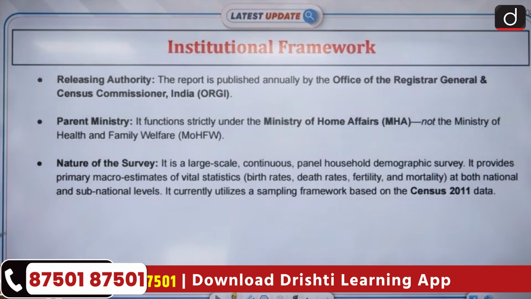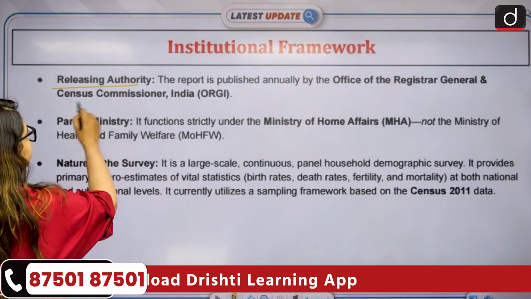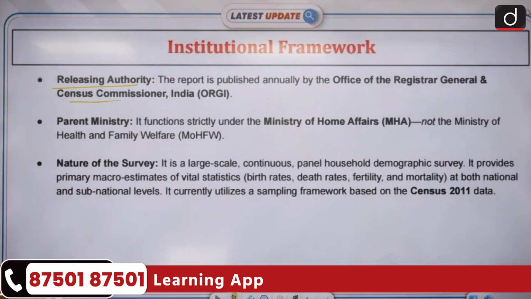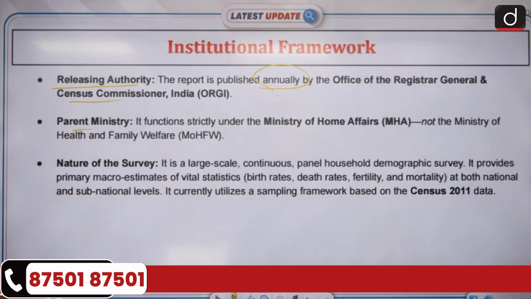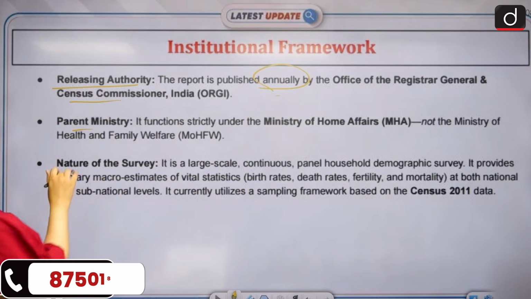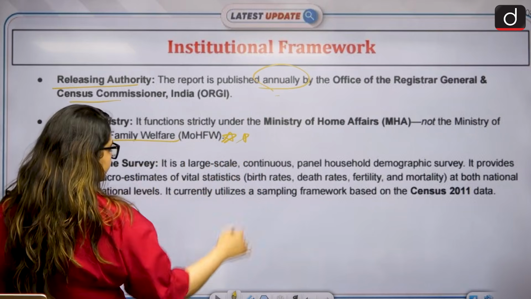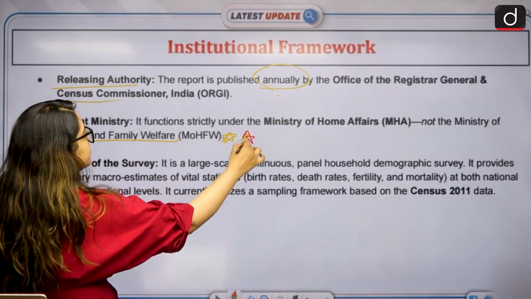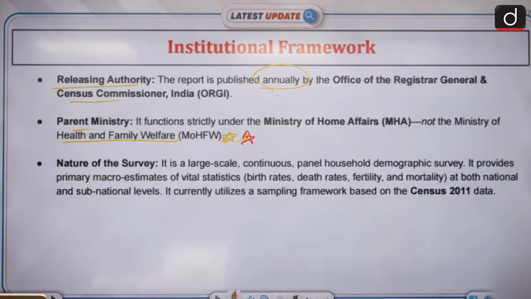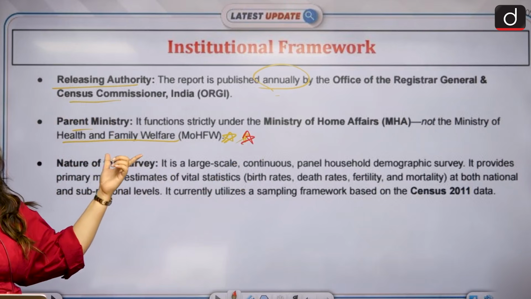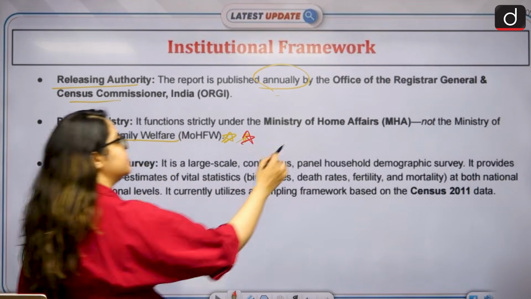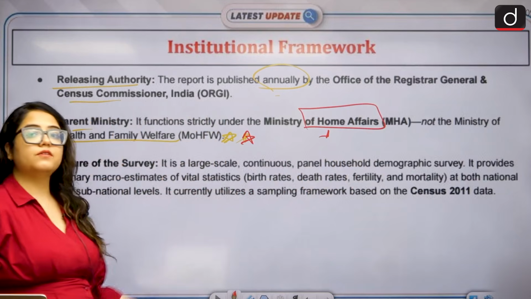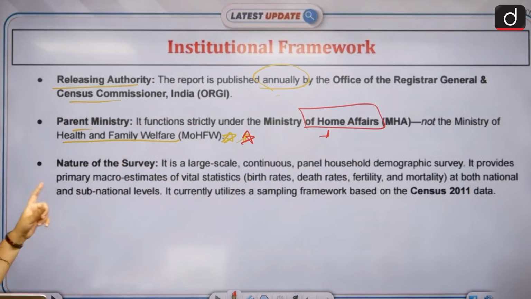Okay. If we talk about the institutional framework, who releases this data? This is released by the Office of Registrar General and Census Commissioner, ORGI. It is published annually. Okay. Parent Ministry, we have MHA, Ministry of Home Affairs, not Ministry of Health and Family Welfare. Please remember this. Generally, in this case, we move towards family welfare, right? That is our first choice. But in this case, which is the ministry? It is the Ministry of Home Affairs. Please, please remember that. A very important fact and a very confusing fact where you can get your question wrong.